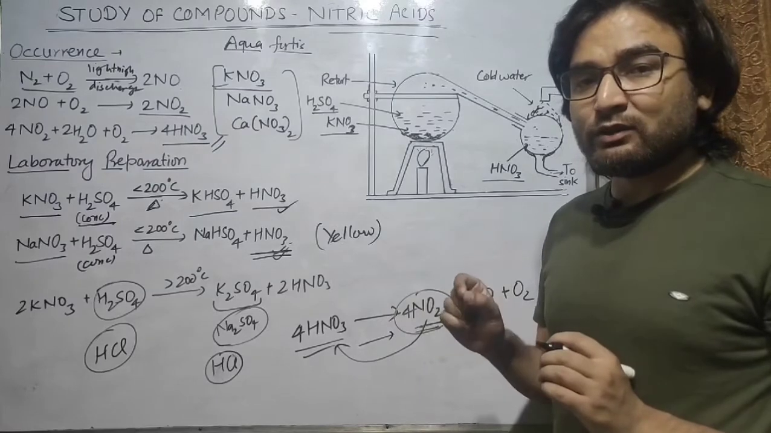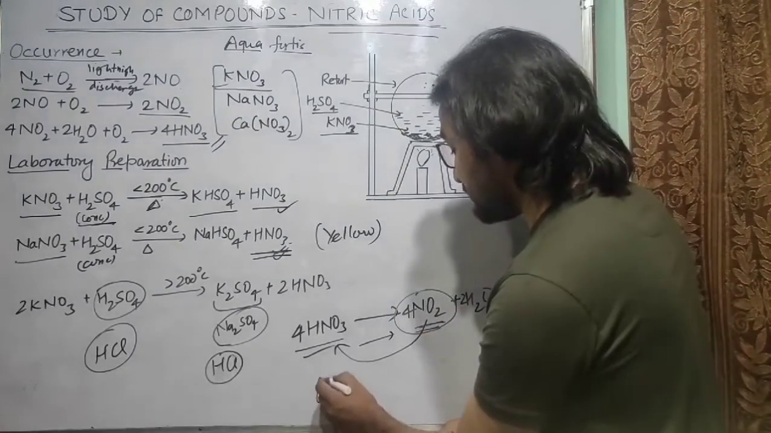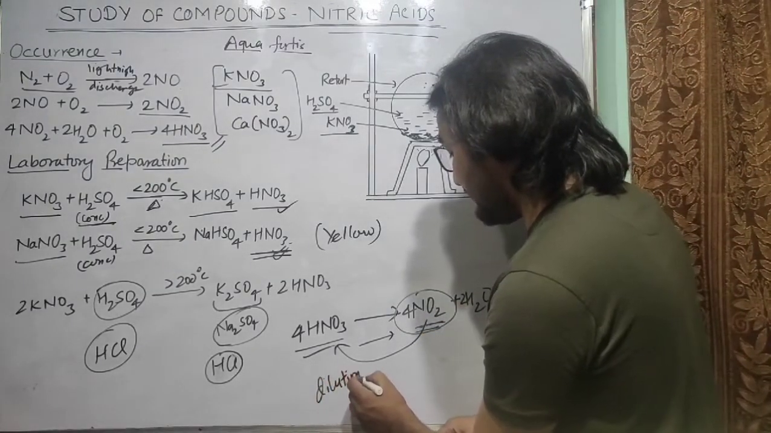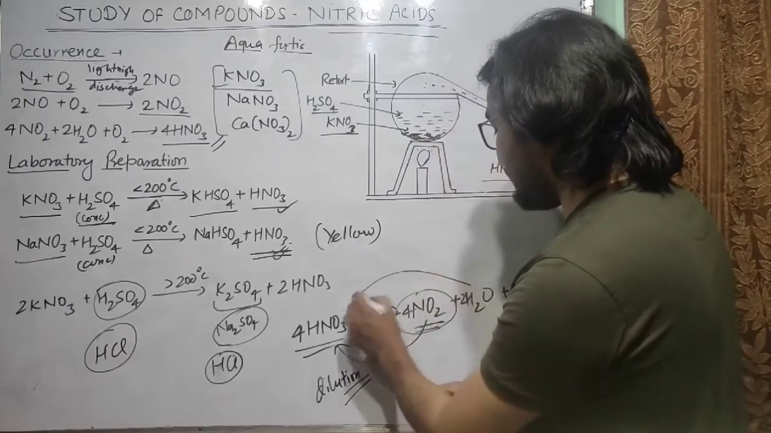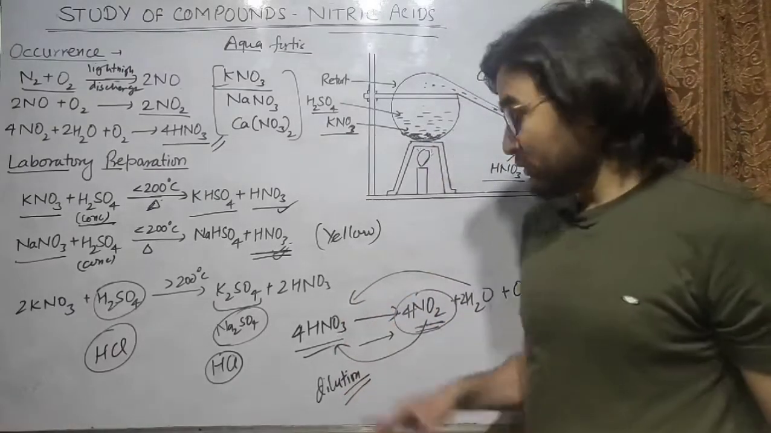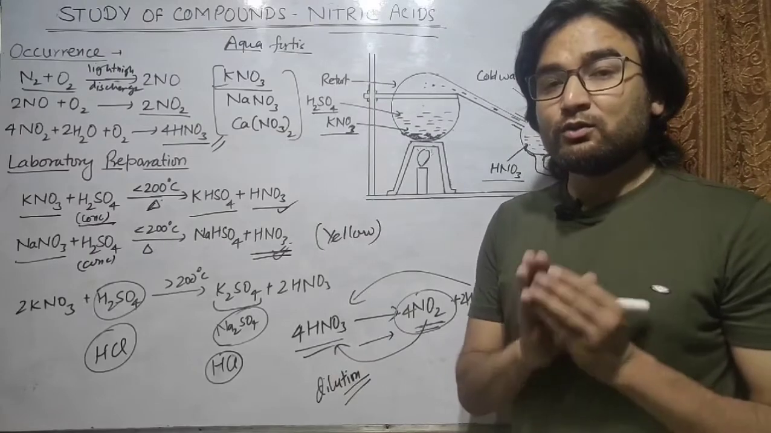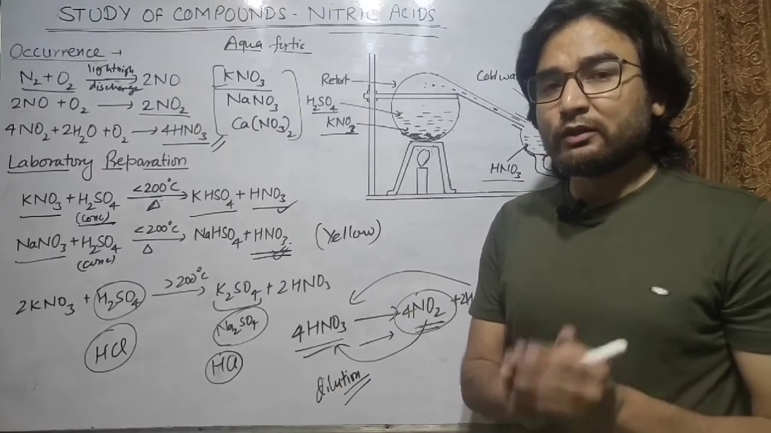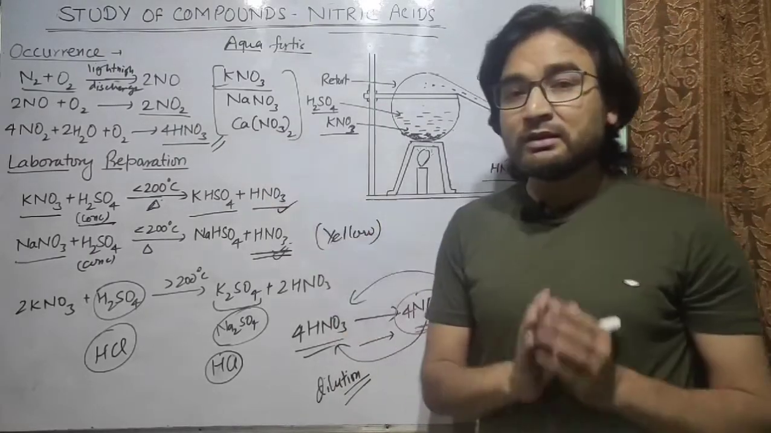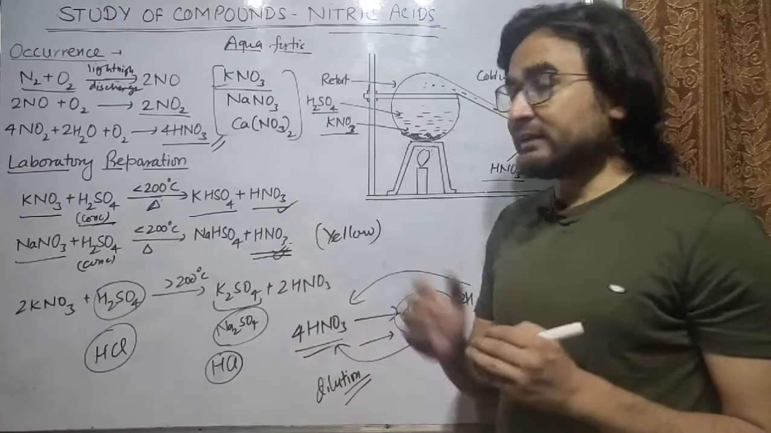One more method can be used, that is by dilution. So you can dilute the nitric acid. On dilution, again it will convert into HNO3. So we can use these methods to remove its yellow color. So this is the laboratory preparation of nitric acid.